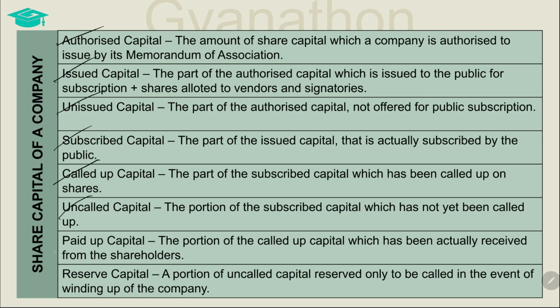Out of the capital that is called up for payment by the company, the portion which has actually been paid for by the shareholders constitutes the paid up capital. The difference between the called up capital and the paid up capital is the value of calls in arrears.